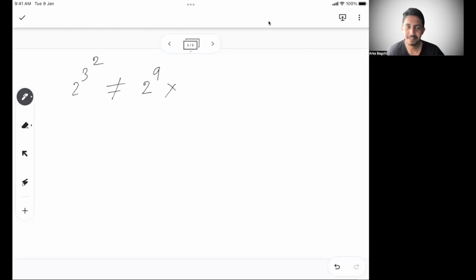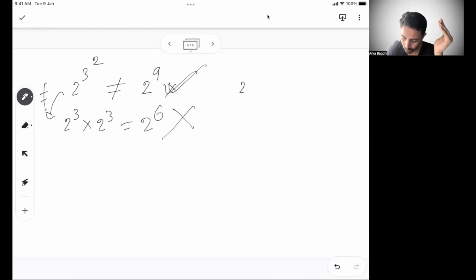When I say 2 to the power 3 and the whole is to the power 2, this is actually the right one. What is not right is trying to think of it as 2 cube into 2 cube, which is 2 to the power 6. Now that is not right. So always understand, when you have multiple indices like 2 to the power 3 to the power 2, always start from the top. Start from the top, I get 2 and then read it as 3 square. So then it becomes 2 to the power 9, right?